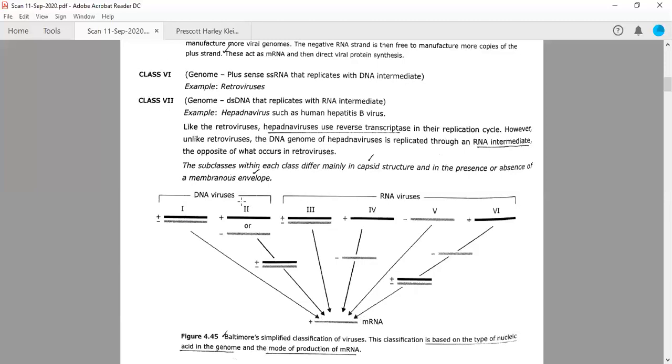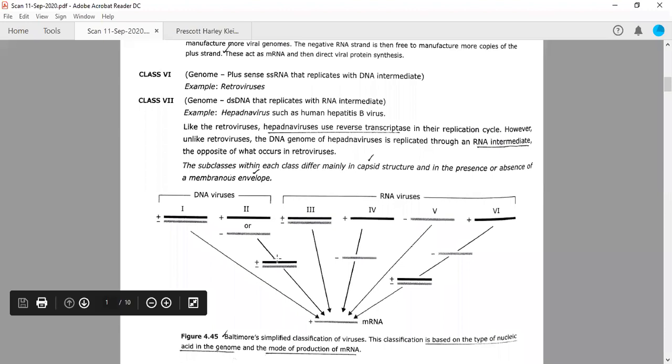For example, the second class of viruses are also DNA viruses, but here they generally have a single strand of DNA. Now, if they have a single strand, it is either a positive strand or a negative strand. So first of all, these positive and negative strand viruses will make a double-stranded DNA, and then they will make mRNA out of it, right?